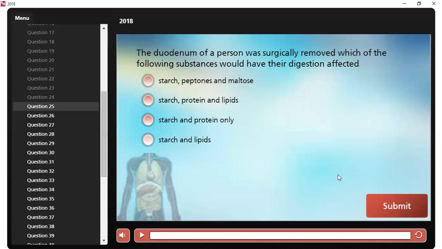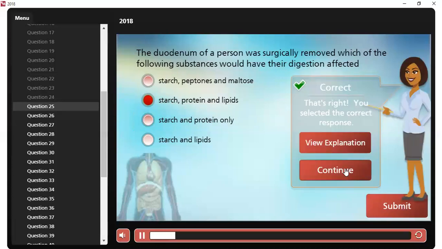Which of the following substances would have their digestion affected? The answer is going to be starch, protein, and lipids. So question number 26.